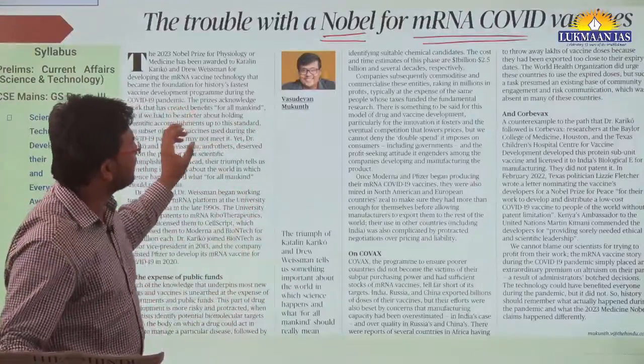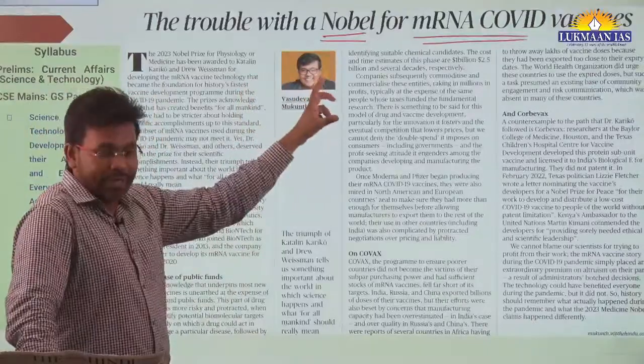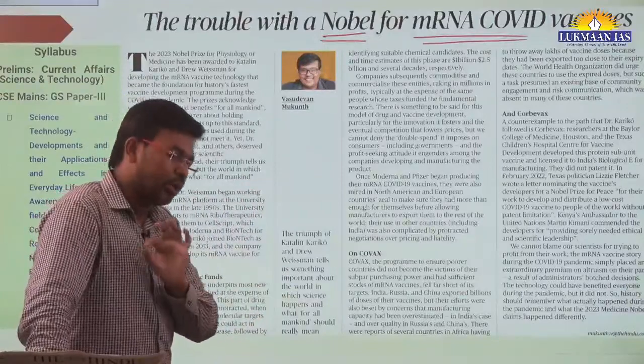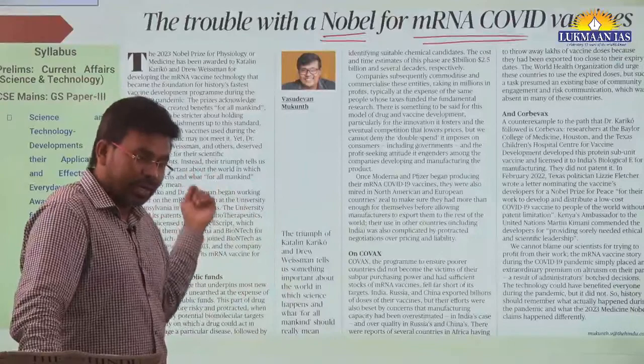In this article, the author has highlighted what is the trouble with the mRNA COVID-19 vaccine Nobel. The author did not say that those people who have been awarded did not work. They have worked, they have done their part, and they have been rightly awarded.